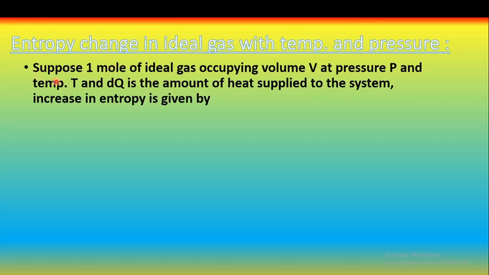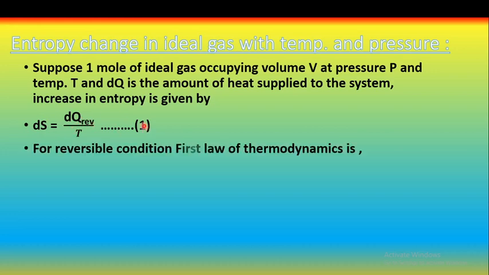Suppose 1 mole of ideal gas is occupying a volume V at a pressure P and temperature T, and dq is the amount of heat supplied to the system. Then the increase in entropy is given by the Clausius equation, that is dS is equal to dq reversible upon T. That is, change in entropy is the ratio of change in heat for the reversible process to the temperature. This is called equation 1.